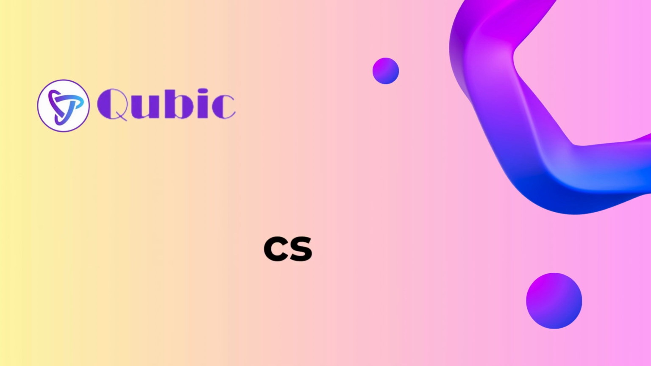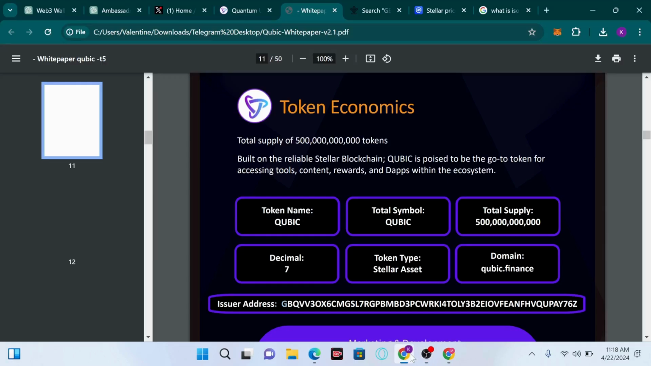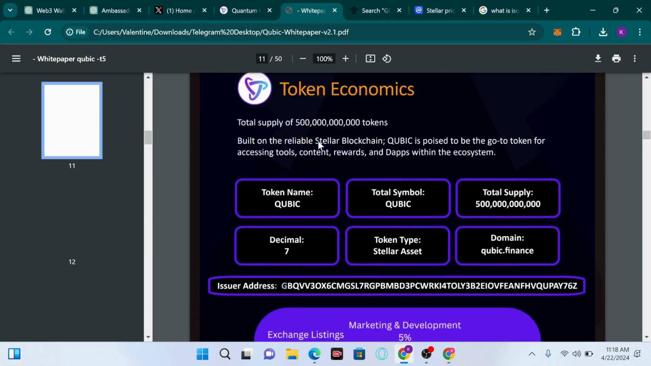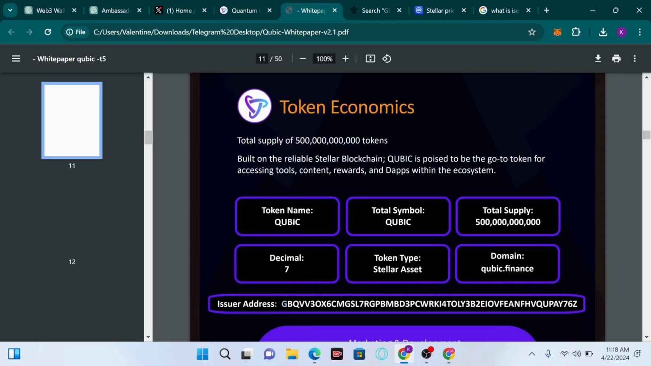So we have tokenomics. We know that tokenomics is what defines a project. On my screen we have the token economics of the Qubic ecosystem. The total supply is 500 billion tokens. It's built on the reliable Stellar blockchain, as we all know. Qubic is poised to be the go-to token for accessing tools, content, rewards, and the apps within the ecosystem.